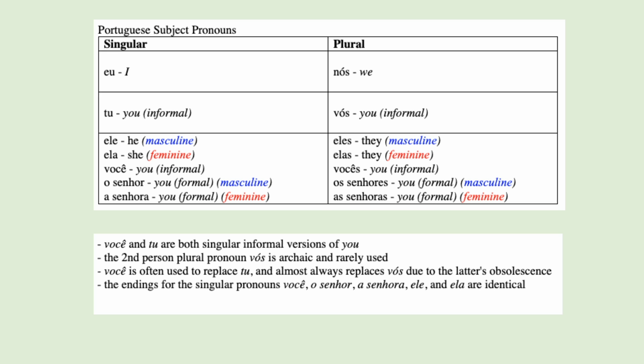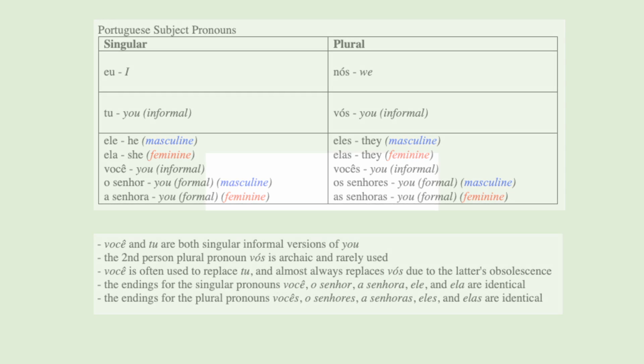And the endings for the singular pronouns você, o senhor, a senhora, ele, and ela are identical, and the endings for the plural pronouns vocês, os senhores, as senhoras, eles, and elas are identical. Under the conditional as well as the future, the verb is maintained in its infinitive form, and then to the end of the infinitive we add the conditional or future endings afterwards.